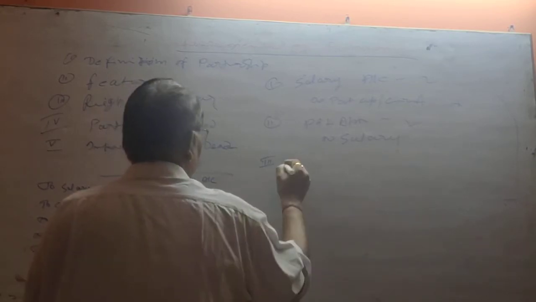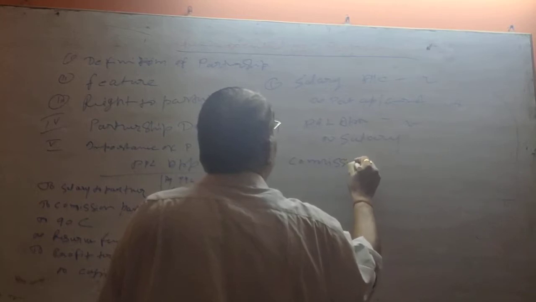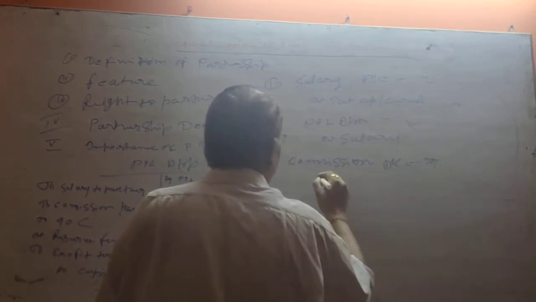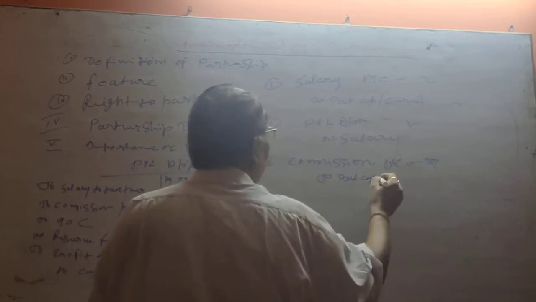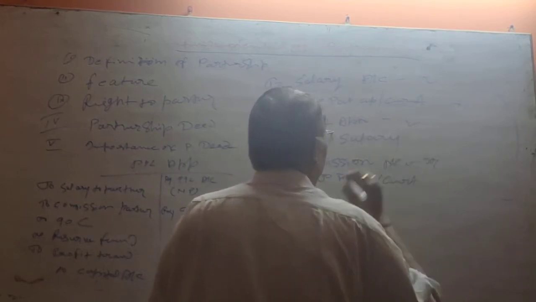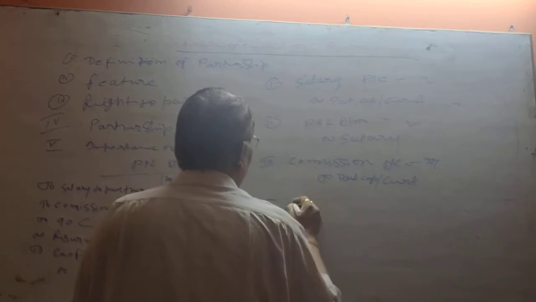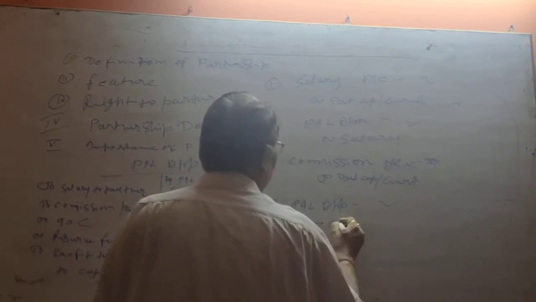Third, commission account debit to partners' capital and current account. It should also be closed. Profit and loss appropriation account debit to commission account.